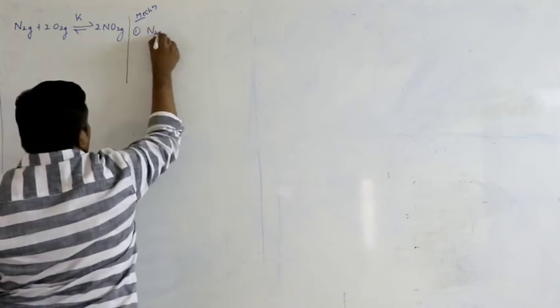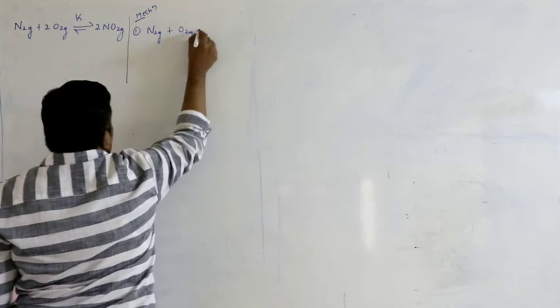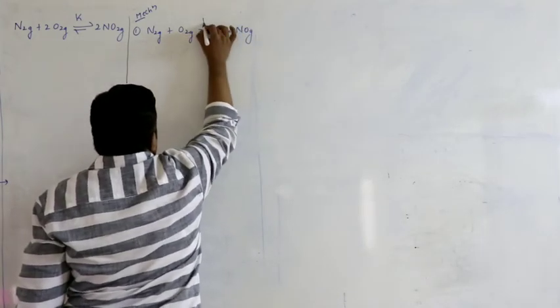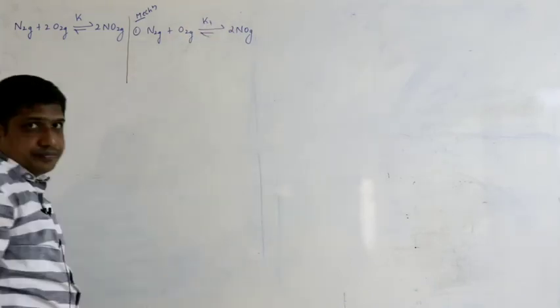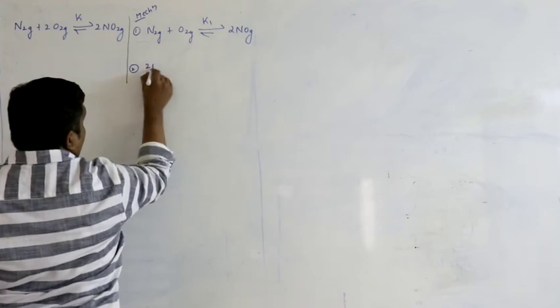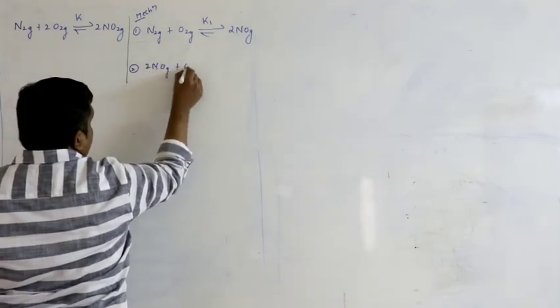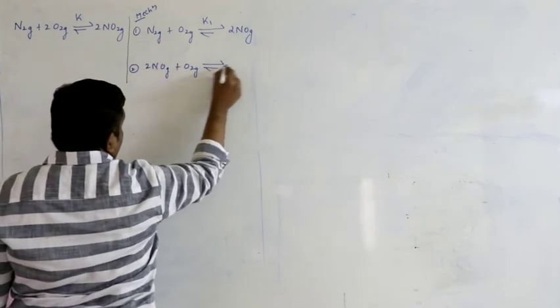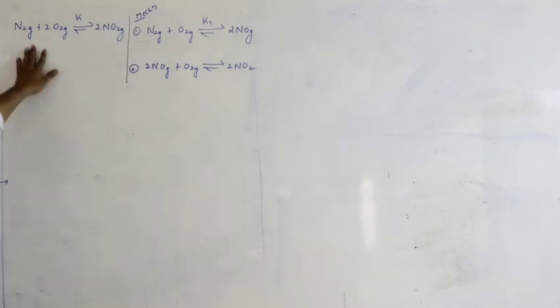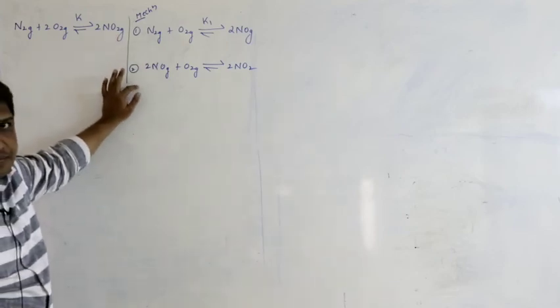First step, N2 plus O2 equilibrium to 2NO gas. Let us assume its equilibrium constant as K1. Second step, the formed NO combines with oxygen to form 2NO2. So this is the overall reaction, this is the stepwise mechanism.